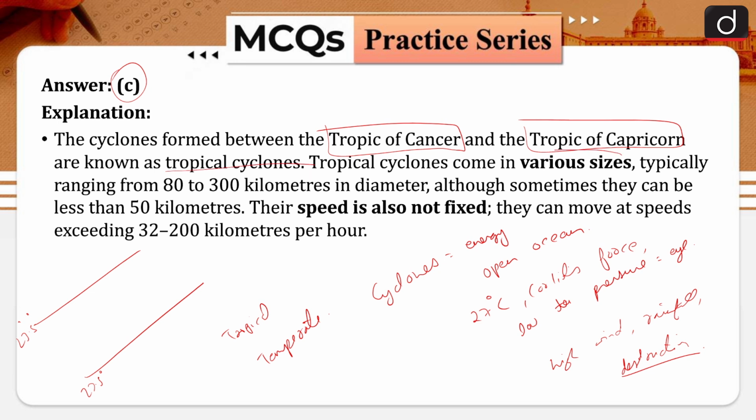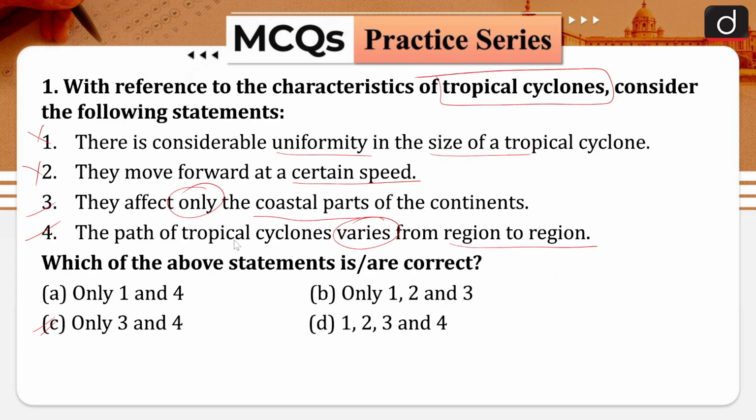Tropical cyclones come in various sizes, so it is not that the size is always fixed, and the range can be from 80 to 300 kilometers in diameter, although sometimes they can be less than 50 kilometers. Their speed is also not fixed, so the speed also varies. Sometimes they are fast, sometimes they are slow. For example, the Amphan cyclone was fast in speed, and they can move at speeds from 32 to over 200 kilometers per hour. They affect only the coastal parts of the continents, because when they reach the continent they lose their speed and so they do not move much inside.